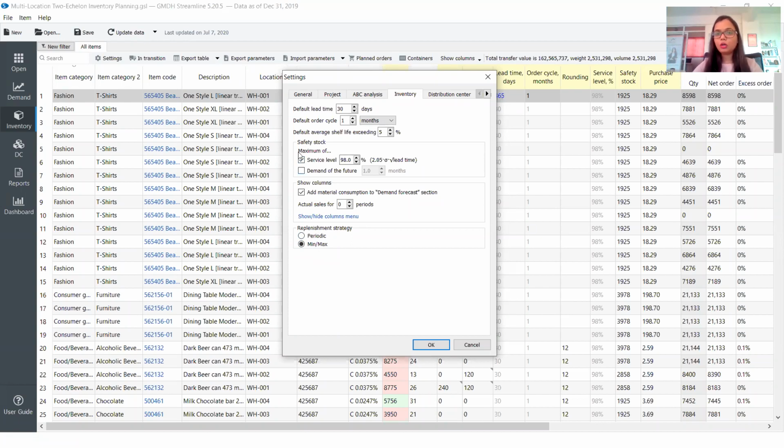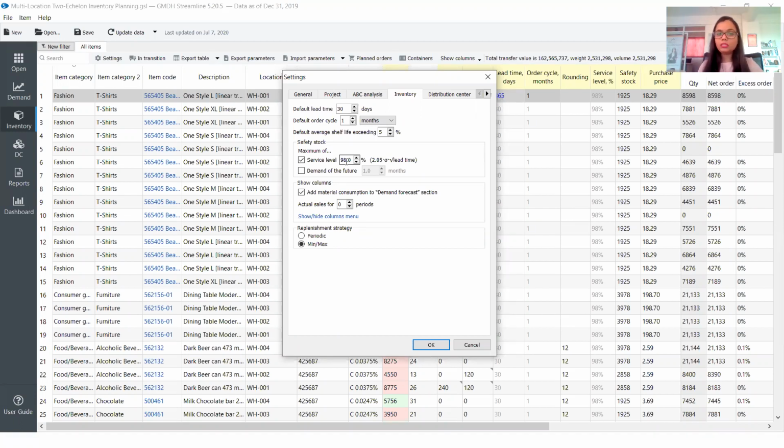When we look at safety stock, this is very critical. As I said, we want to manage our safety stock basis our lead time and service level, and definitely lead time is incorporated. The service level is a factor of lead time over here. In this case, we want to manage our inventory based on 98% of service level. That means that we want to service our customer 98% of the time out of 100. So whenever this customer walks into our particular facility, walks to us asking for a specific product, we should be able to supply the product 98% of the time.